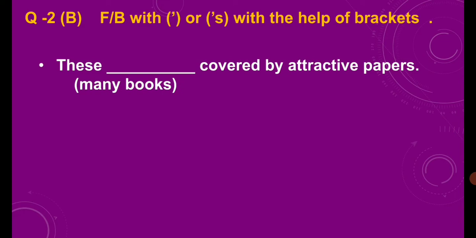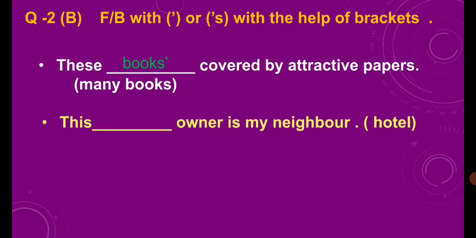So what is the plural form of book? Books, right? So it ends with s. So what will we do? We only add apostrophe. So, these books' covered by attractive papers. Understand? Let's see the next question.